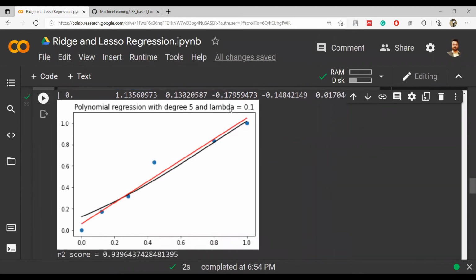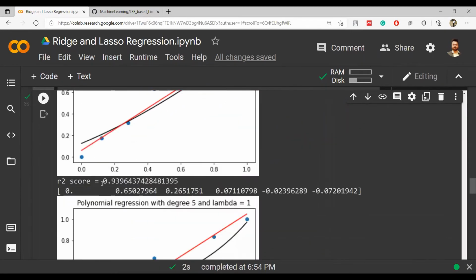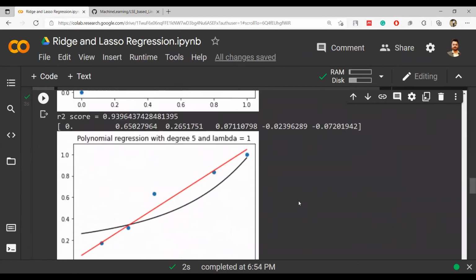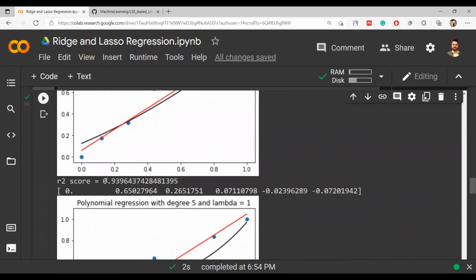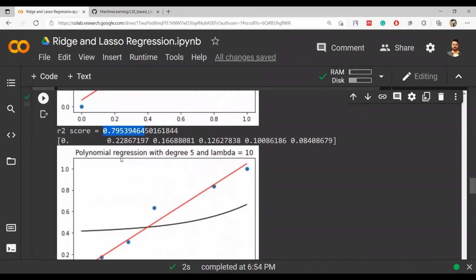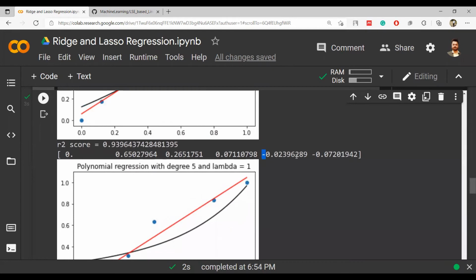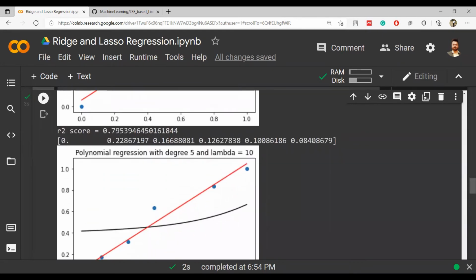Now lambda 0.1, R square is equal to 93.9%, right? Out of 1, it is a good number, and my values are shrinking again. The numbers are getting small. When lambda equal to 1, numbers are like this, but R square value is now getting disturbed. Earlier it was above 90, but now because we have made lambda 1, it is getting lower. It is not that low, because earlier we were getting minus values and it was very small, but now the numbers are also large. They are all positive, and then R square is also affected.